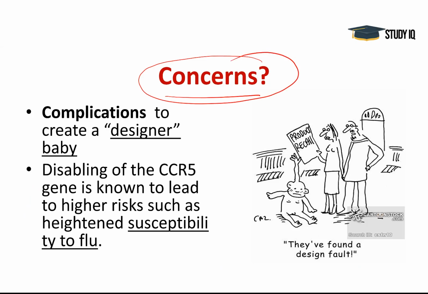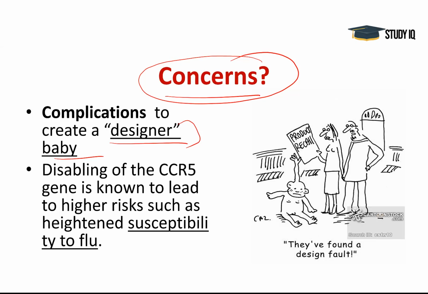So what are the concerns? Now we'll discuss about the concerns. Biggest complication with this technology is to create a designer baby. Like if somebody wants that, I want the eyes of my child to be like Aishwarya Rai, so they can mimic the gene like that. I want a taller baby, so you can have designer babies. So this is the complication.